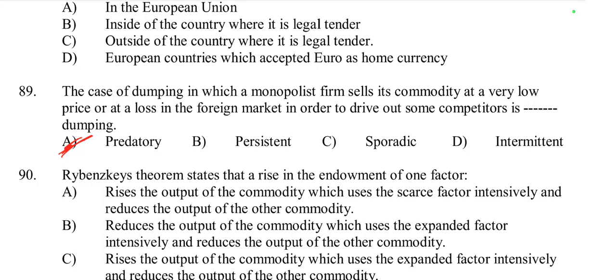This type of dumping reflects a sustained pricing strategy rather than a temporary tactic. For example, a company regularly sells its product cheaper abroad than at home to capture or maintain a significant share of the foreign market. Predatory is for some time, but persistent is for a long period of time.